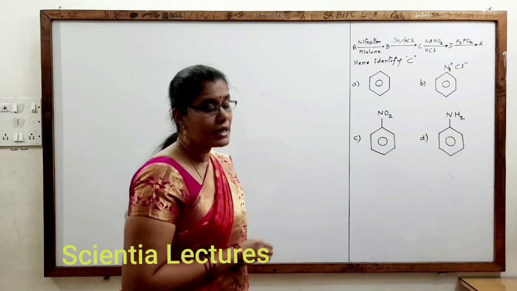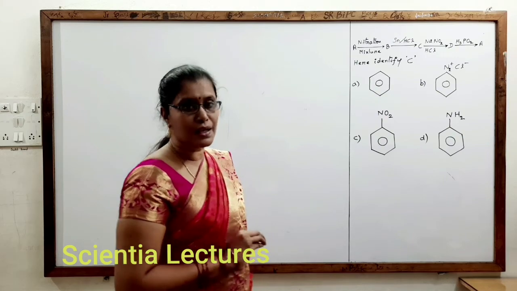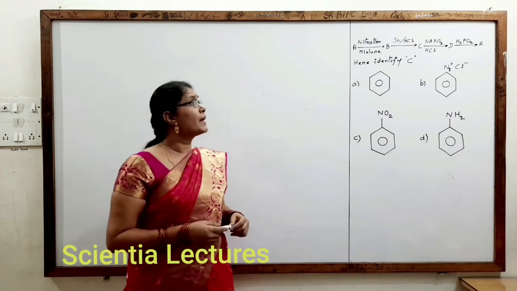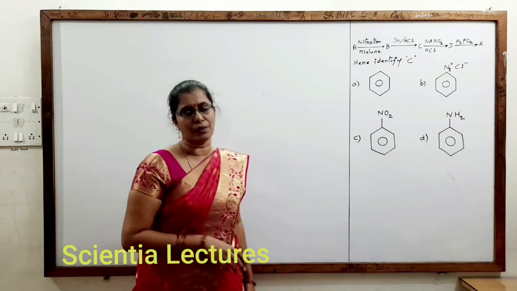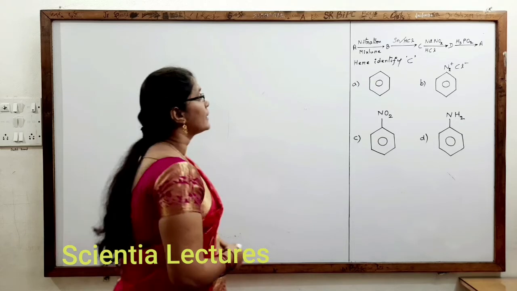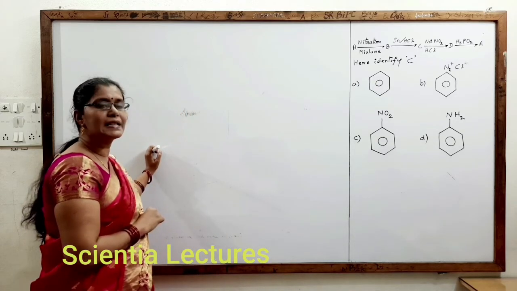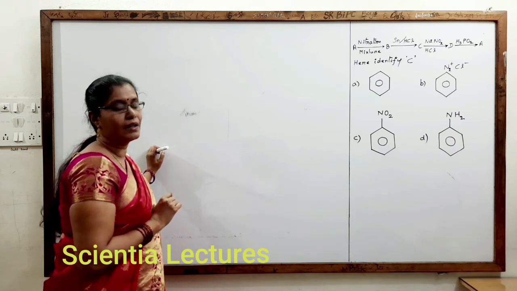We need to identify A, B, C, D. In that they are asking us to find out C. Here, by seeing this, we should have understood the reactions by now. Let us see the reactions by taking that NaNO2 by HCl. We know it is a diazotization reaction.